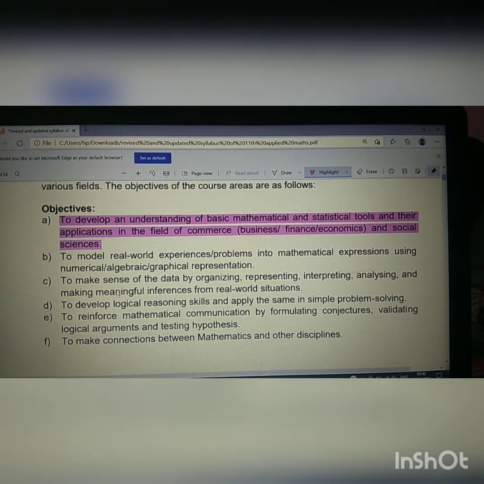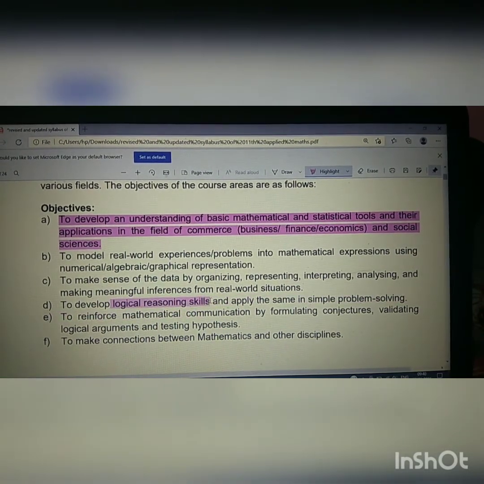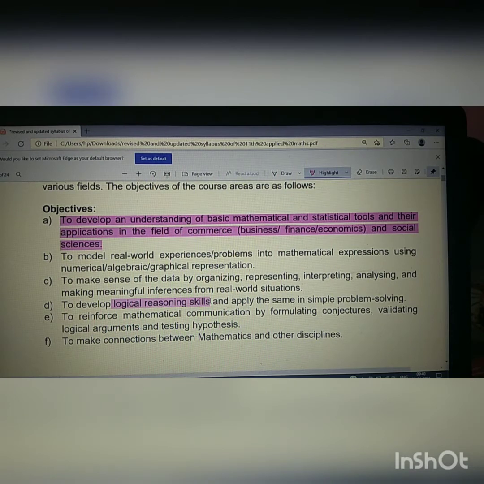It also includes the logical reasoning skills, which, after studying 11th and 12th and after graduating, students try to learn, because in the current scenario, if we are going for an entrance exam, then reasoning is a part of it. So applied mathematics makes students familiar with logical reasoning skills and how they can use these skills in their daily life. Okay, so this is all we have to study in applied mathematics.